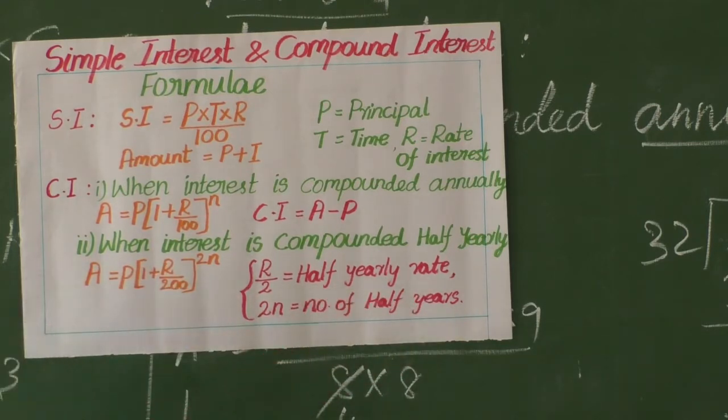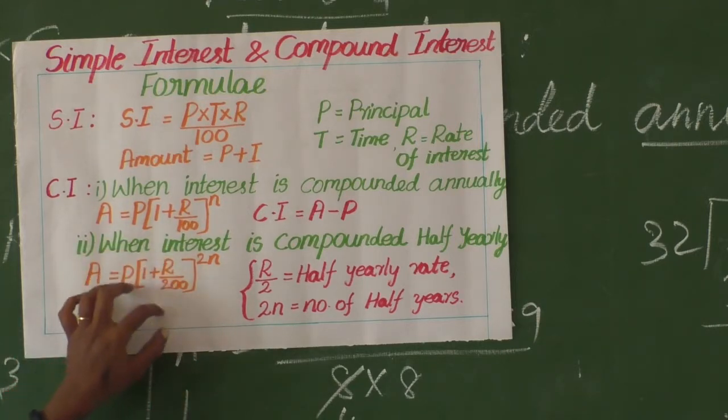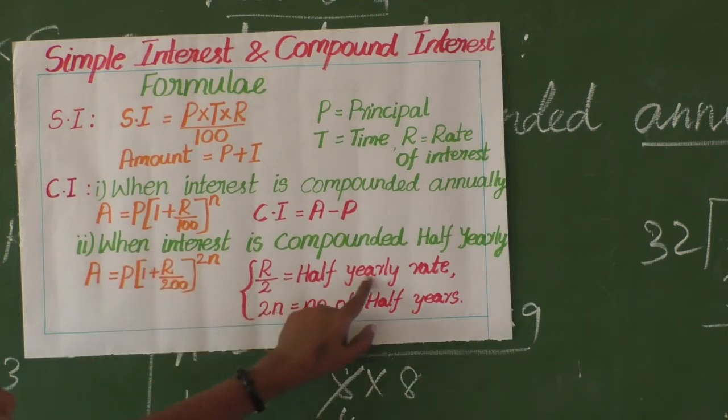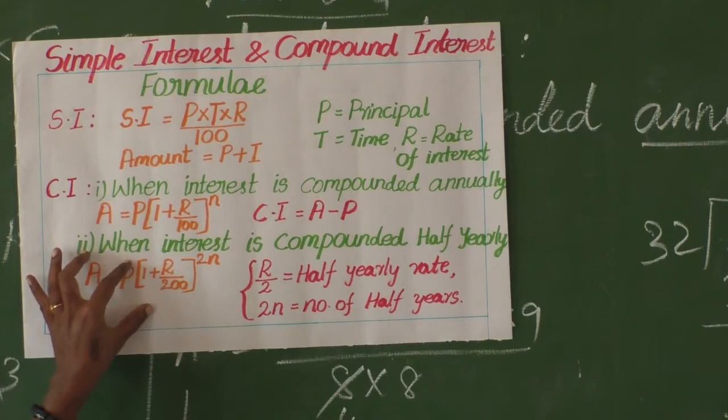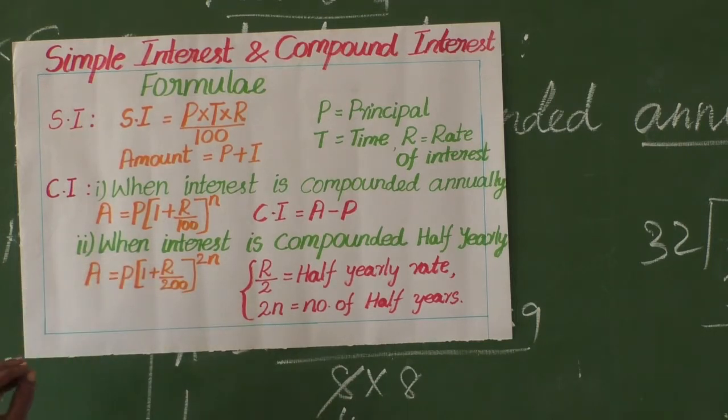Every 6 months once they will fix the rate. That means per year 2 half years are coming. So R by 2 is here 2 times half yearly rate. The time is called here conversion period. The time period at which the interest is added to the principal to form a new principal is called conversion period.